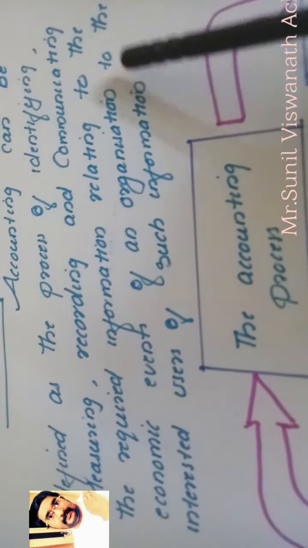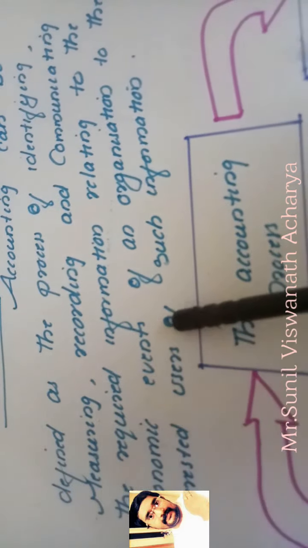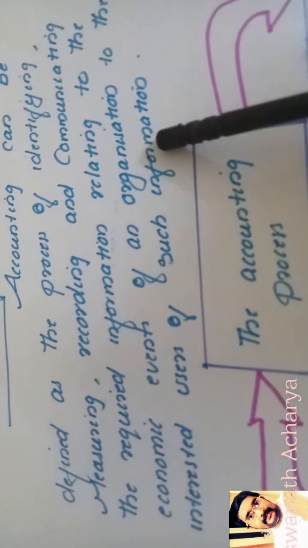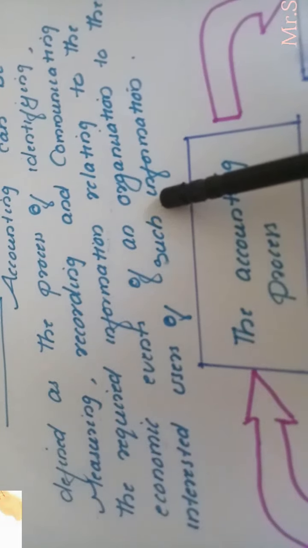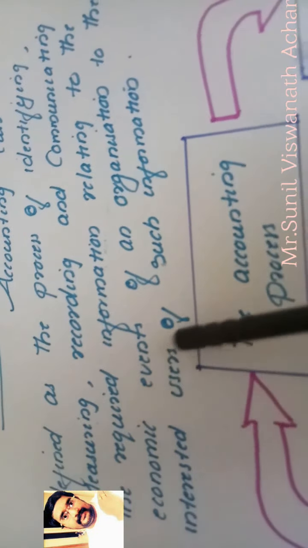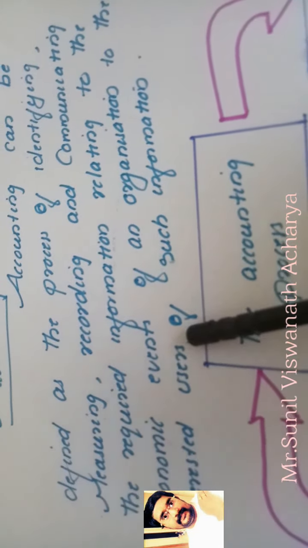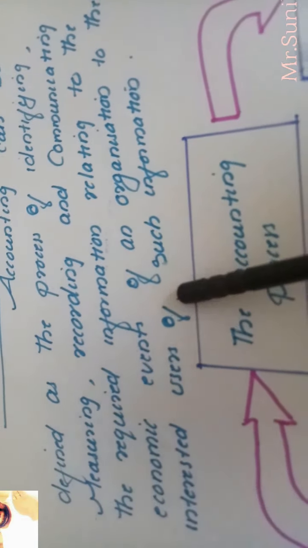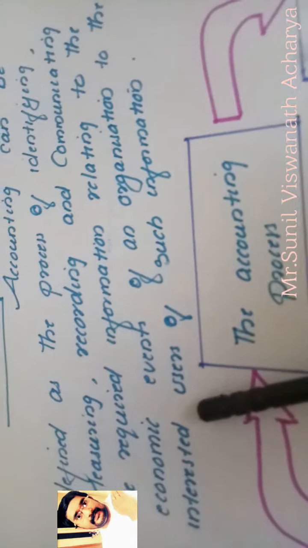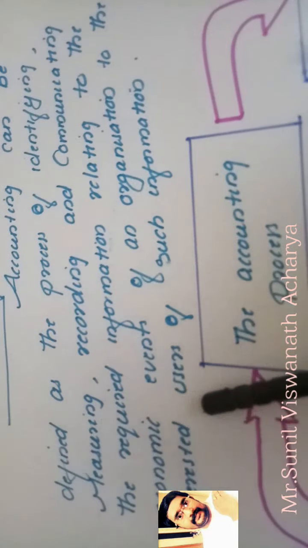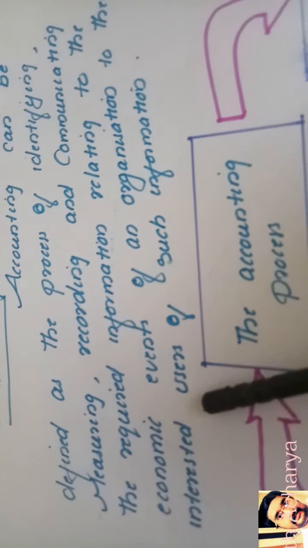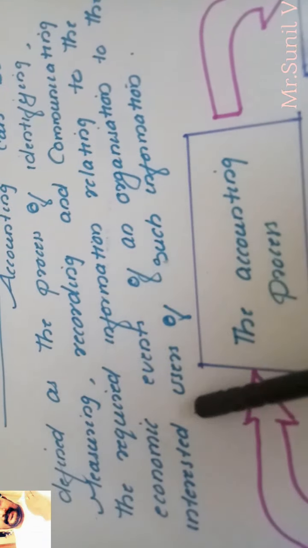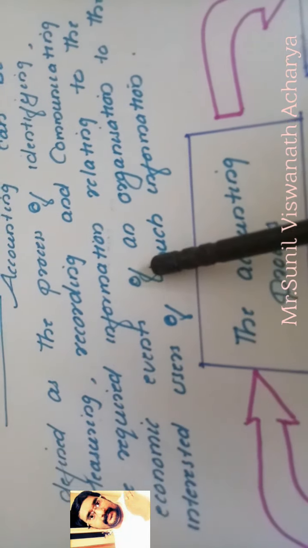To whom we have to communicate? To the interested users of such information. Such kind of information who are interested. Normally interested users can be of two types. One is internal and external. Internal means the users who are within the organization. External users means who are outside the organization.